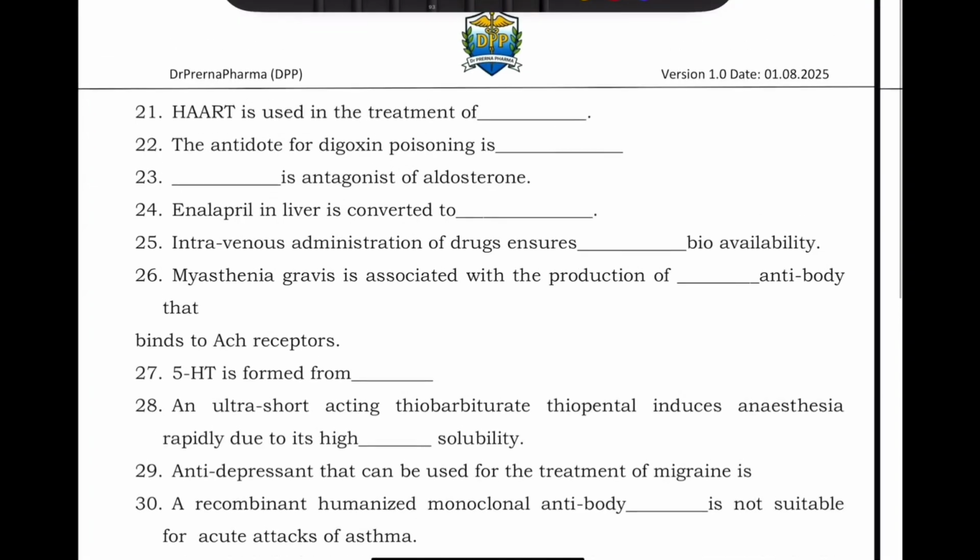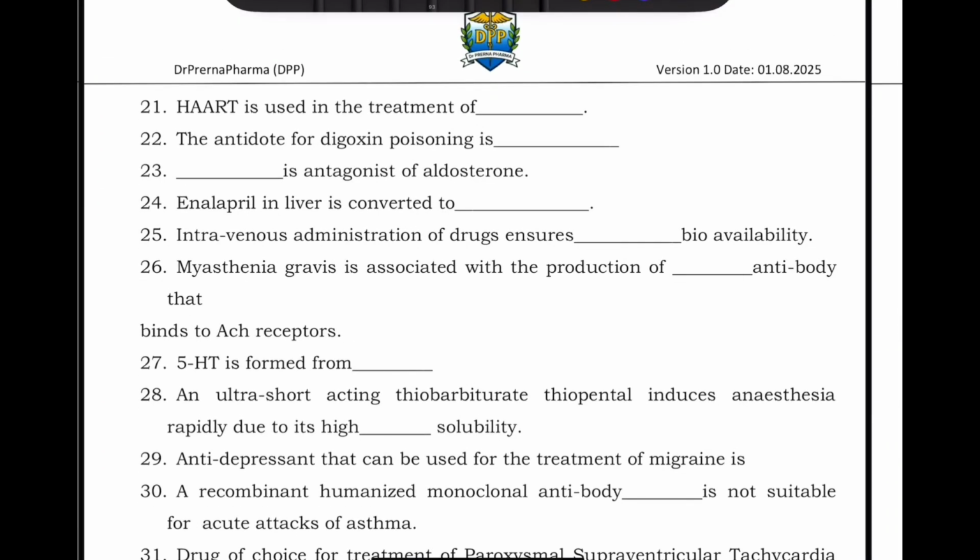Coming to the next category of questions, dash is used in the treatment of HIV or even AIDS. You can write HAART. The antidote for digoxin poisoning is digibind. These are specific antibodies. Digoxin specific antibody. Dash is an antagonist of aldosterone. Spironolactone is an antagonist of aldosterone. Enalapril in the liver is converted to enalaprilate, right? Intravenous administration of a drug ensures 100% bioavailability.